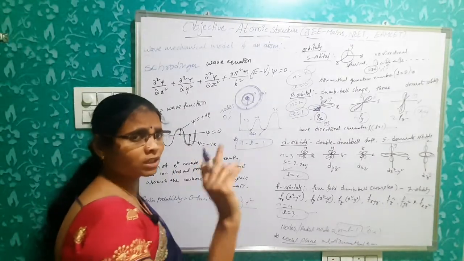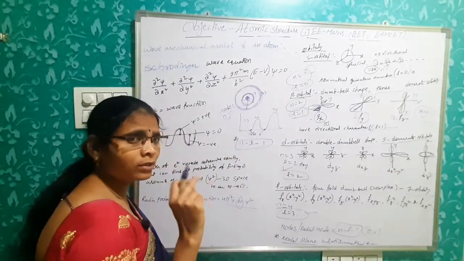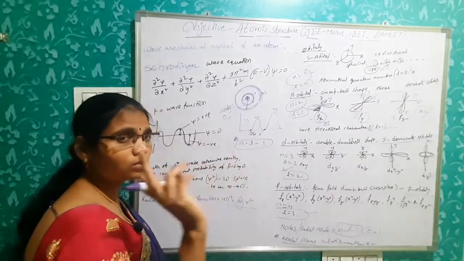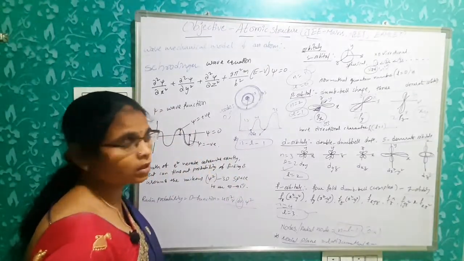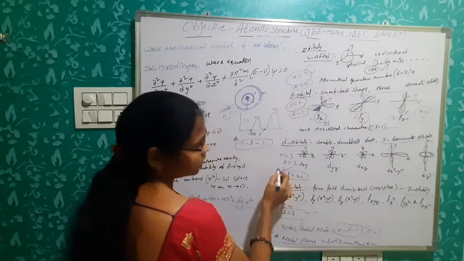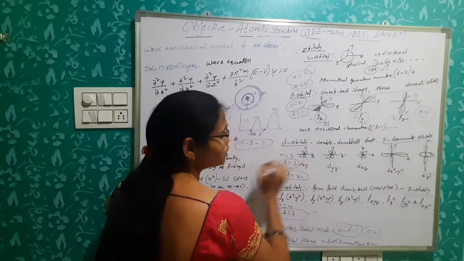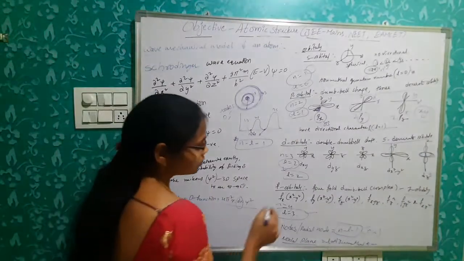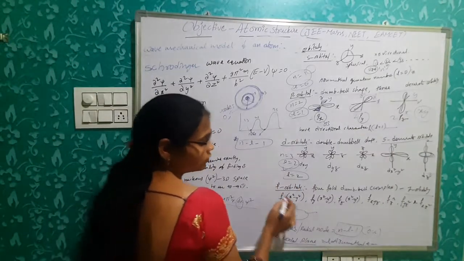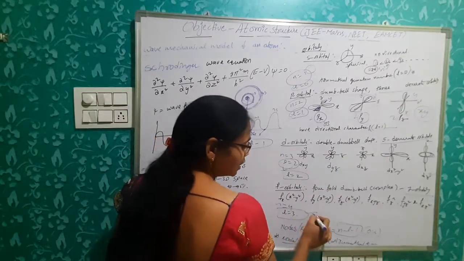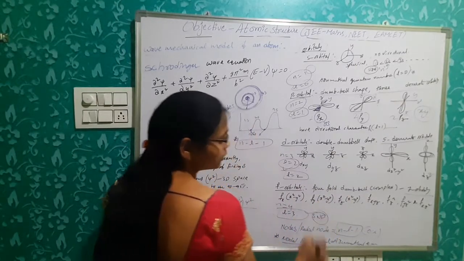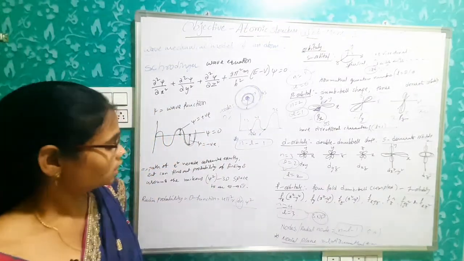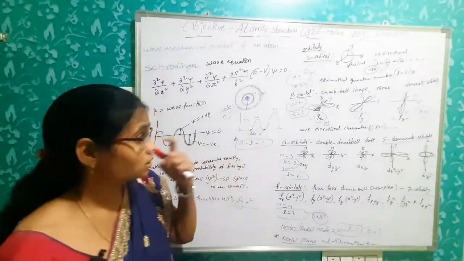Nodal planes is equal to azimuthal quantum number. So if azimuthal quantum number is 0, there are no nodal planes. If 1, nodal plane 1; 2, nodal planes 2; 3, nodal planes 3. Okay, so see here, each d orbital has two nodal planes because of orbital quantum number 2. Here L is equal to 3. So each f orbital has 3 nodal planes because of orbital quantum number 3. Clear? So remember this. It's very important. Nodal planes, radial nodes.